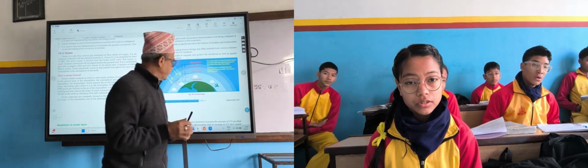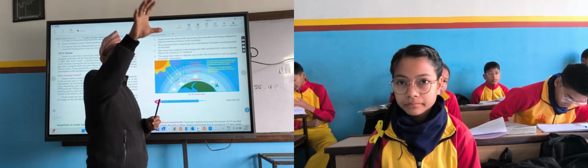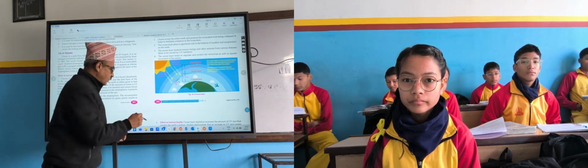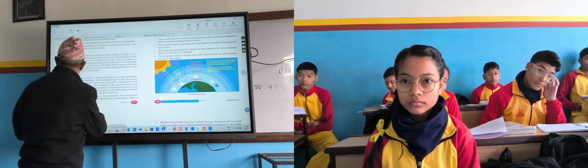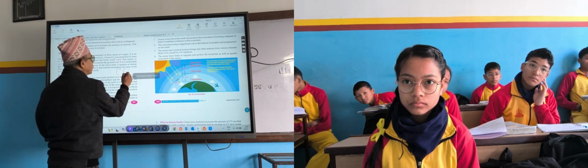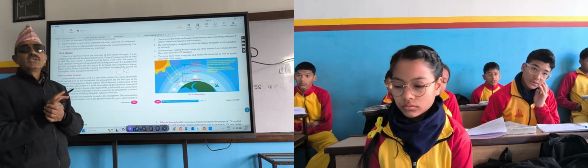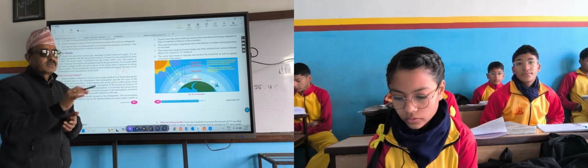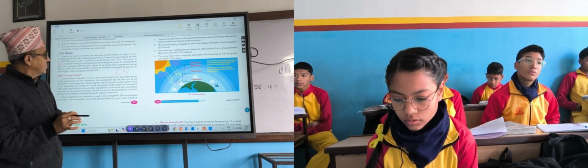Ozone layer depletion. In a movie there is a villain, yes or no? For destruction of ozone also there is one villain. Who is that villain? That villain is CFC. What is that? Chlorofluorocarbon. Did you find something somewhere else in your book?